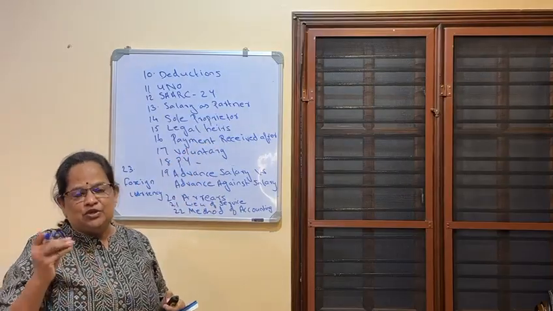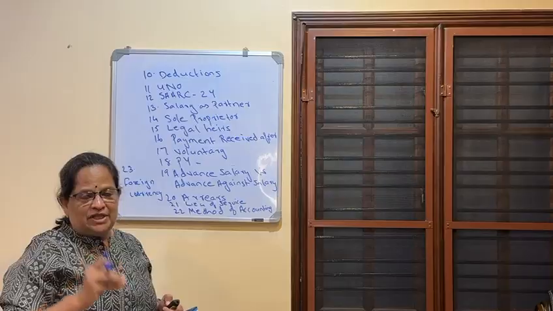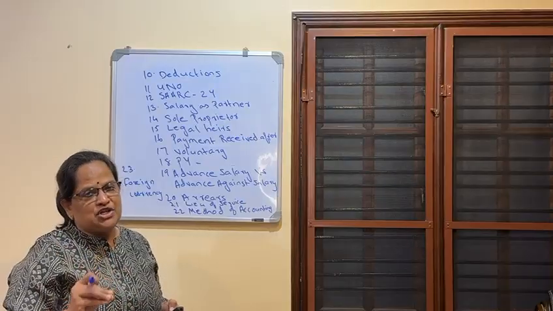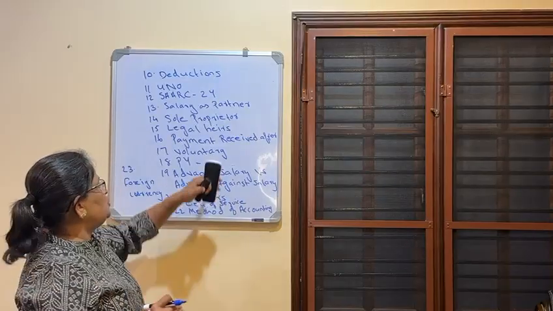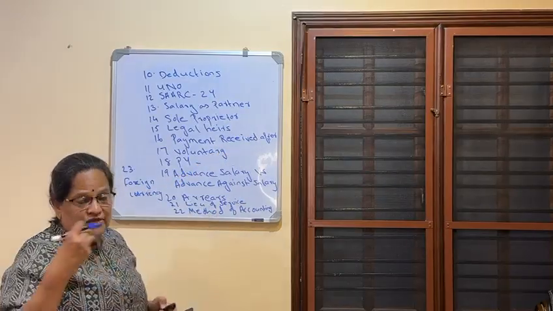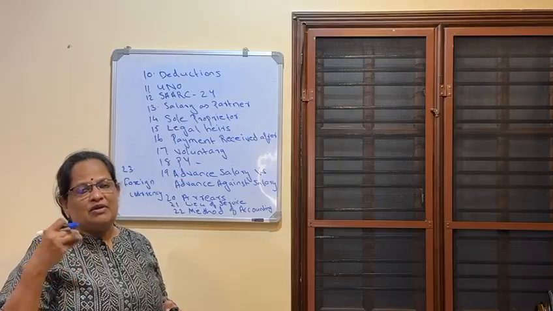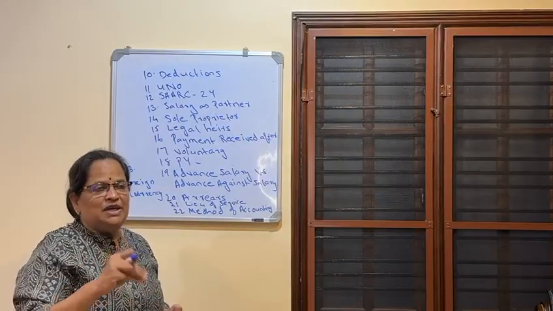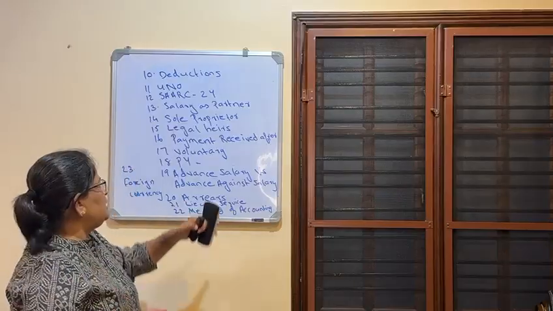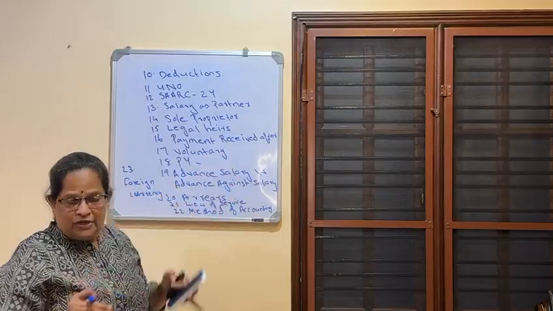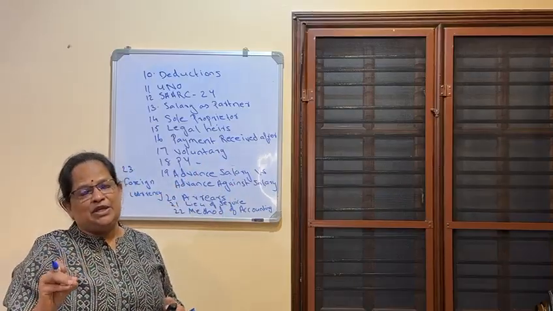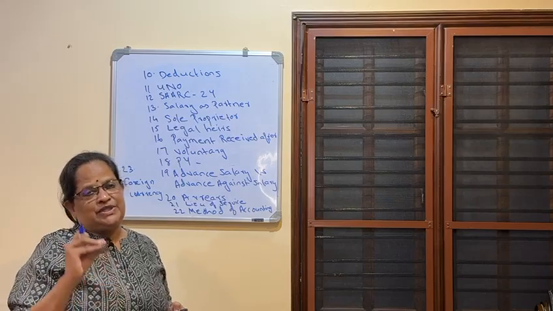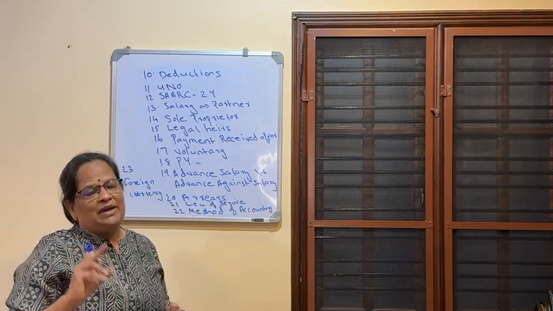Legal heirs, amount paid to legal heirs will be exempted for the deceased employee, but family pension is taxable under income from other sources. Payment received after the service, after the retirement or after termination of service, it will be taxable. Sometimes they may give you after the retirement, it will be taxable. Voluntary foregoing of salary is considered as an application of salary. I told you chief ministers, presidents and all work for 1 rupee a month salary.